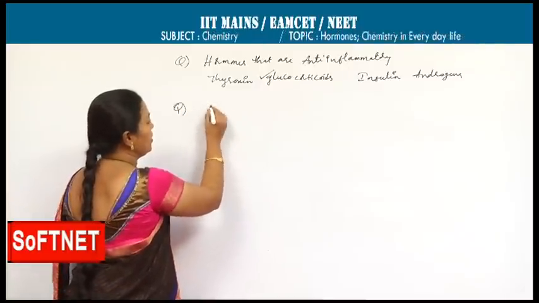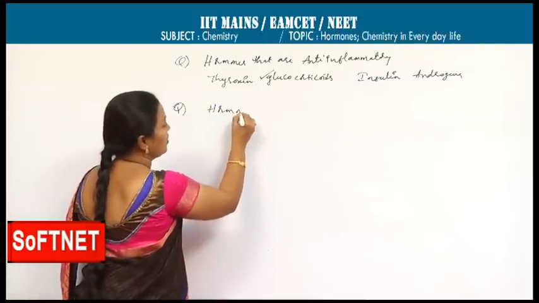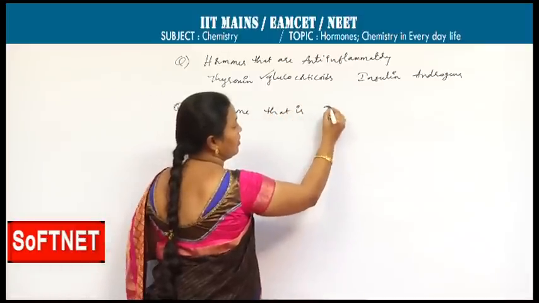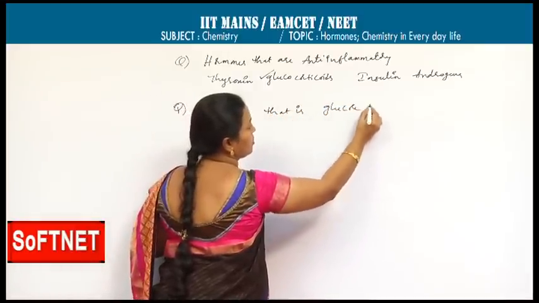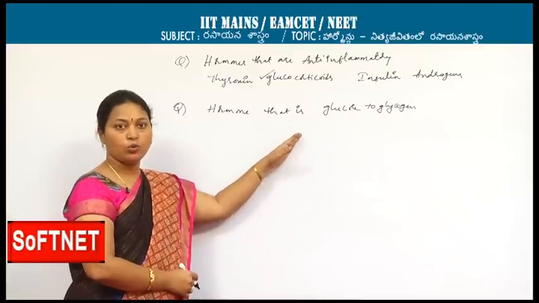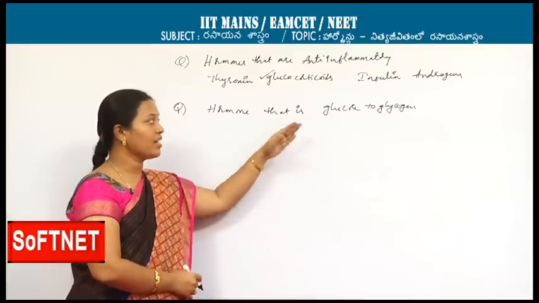Another question: hormone that is converting glucose to glycogen. So, the hormone that is showing action on glucose to convert it into glycogen.